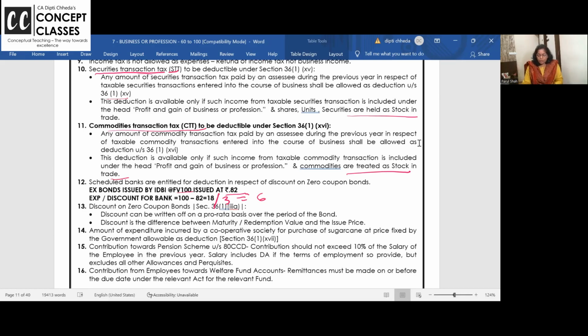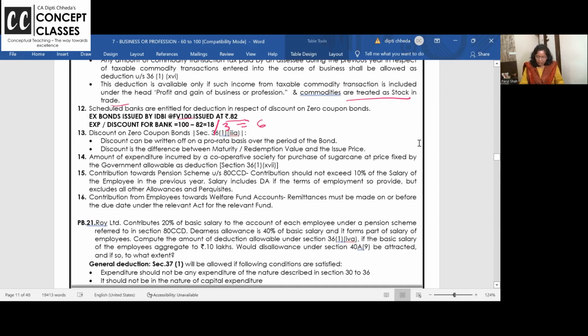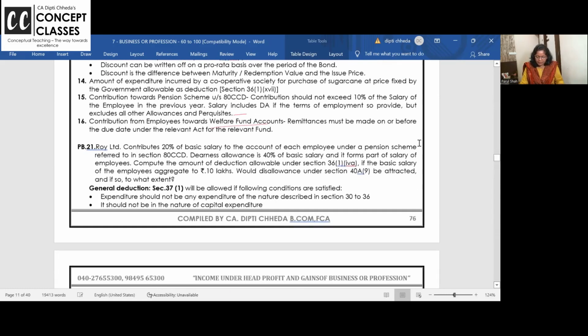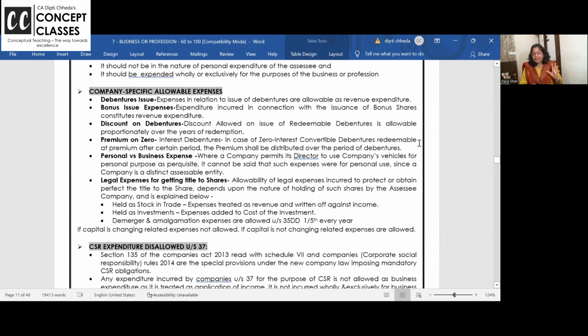Awesome. So what I'm saying is, 100 rupees bond, the ICICI bank has issued a deep discount bond at 82. 18 rupees is the income, divide by 3, allowed. 6 rupees every year. These are all welfare points and these points are repeating fully. Now, company related some expense are allowed like debentures, bonus issue, discount.